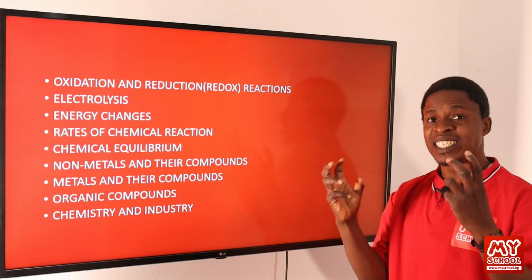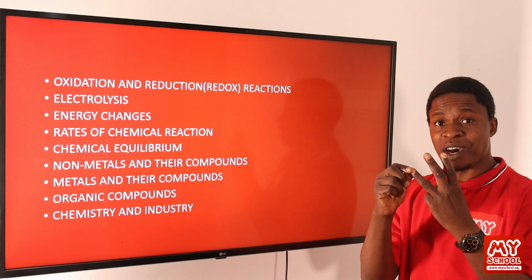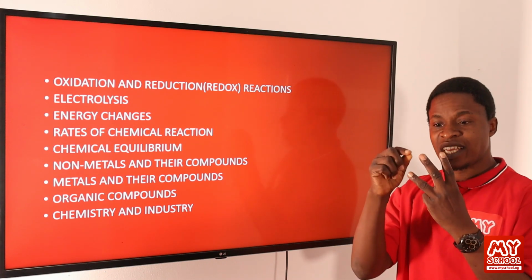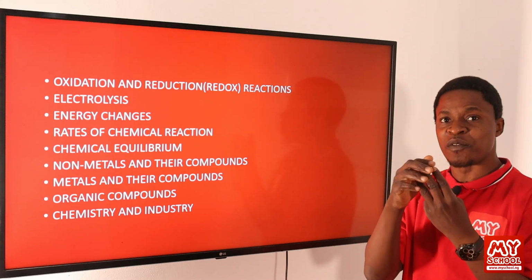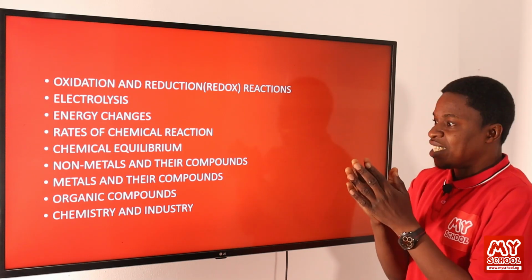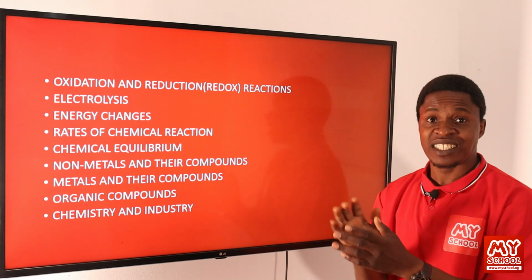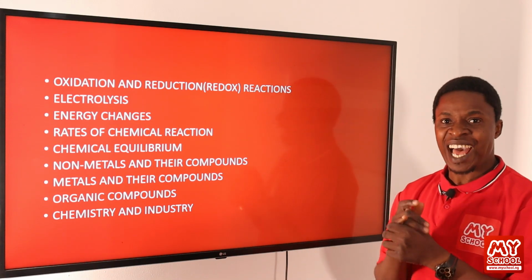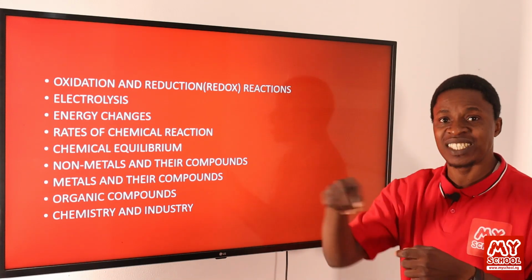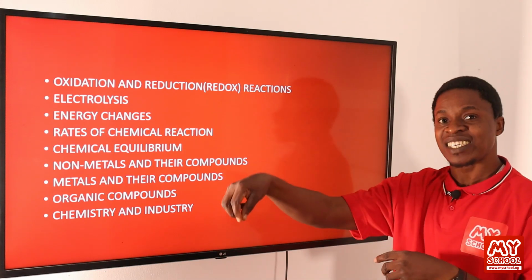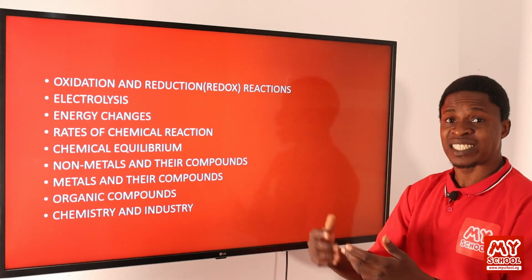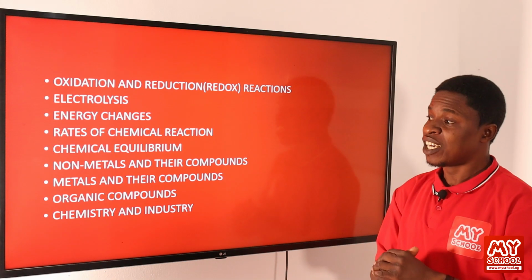If we have the 3 hydrocarbons, alkane, alkene, and alkyne, each of them in a setup, maybe they are all colorless substances. How do you identify which is alkane? How do you identify which is alkene? How do we identify which one is which? There are tests that we'll carry out. So we'll be looking at that underneath that.